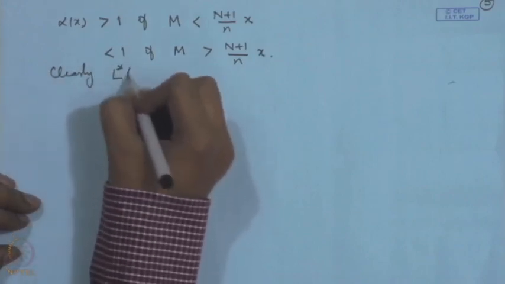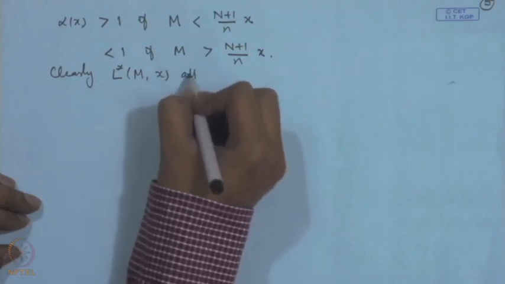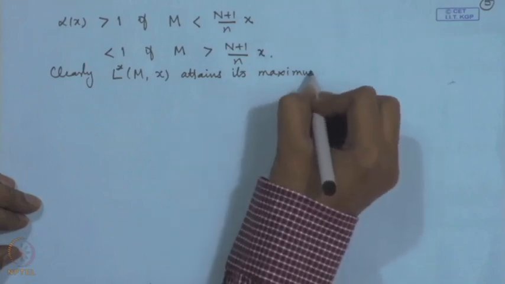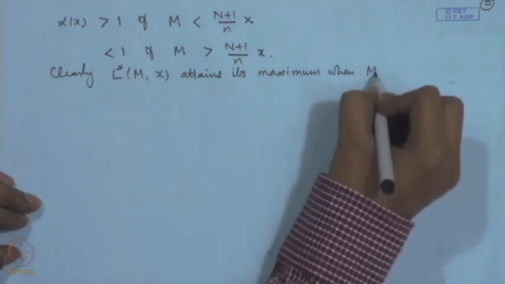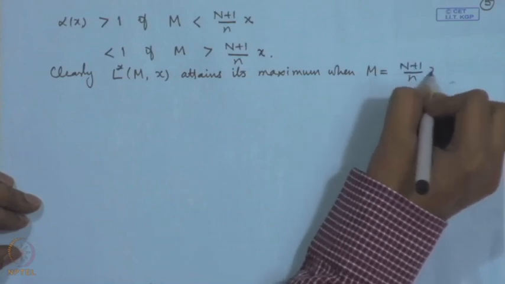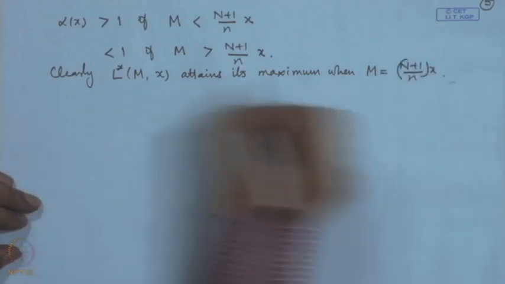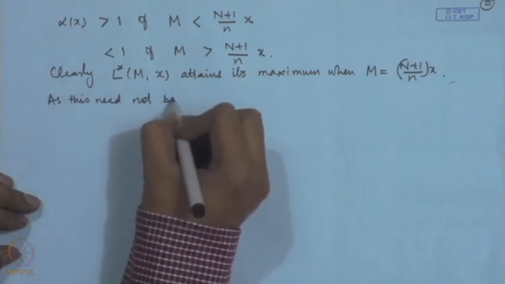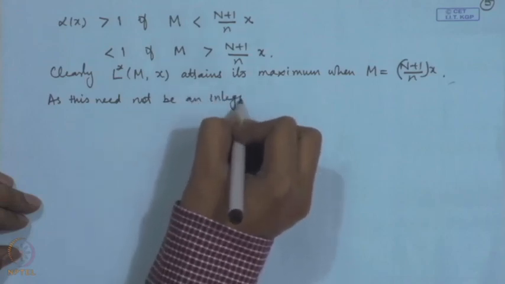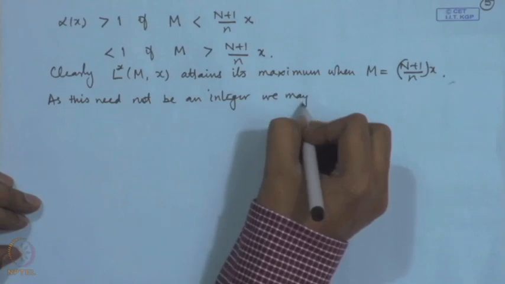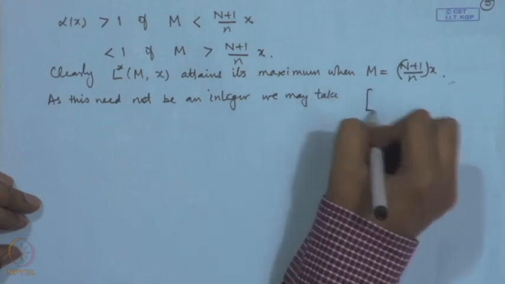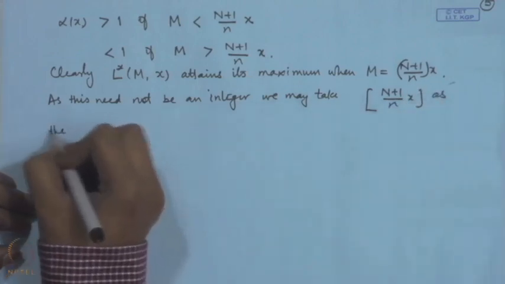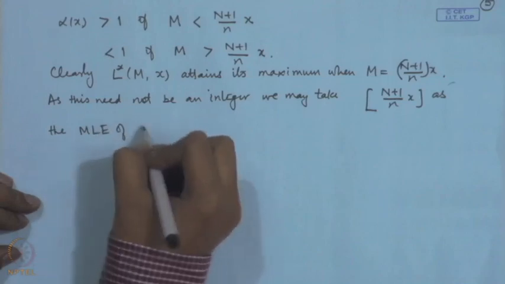Clearly, L star m attains its maximum when m is equal to n plus 1 by n into x. As this need not be an integer, we may take the integral portion of this as the MLE of m.